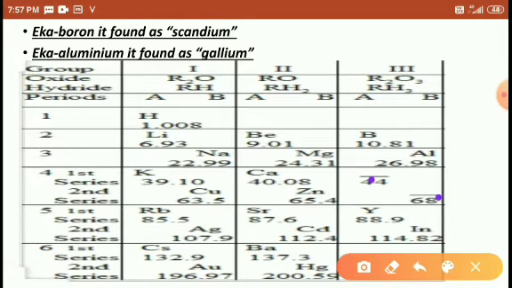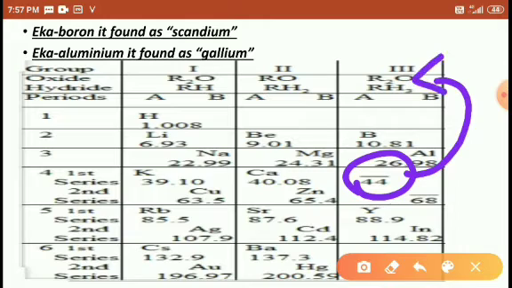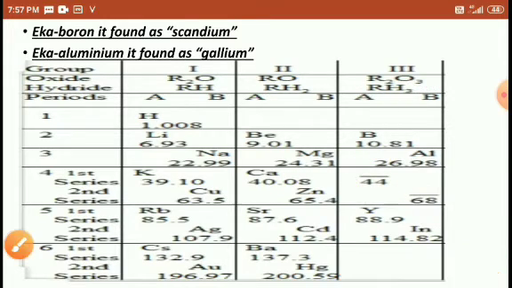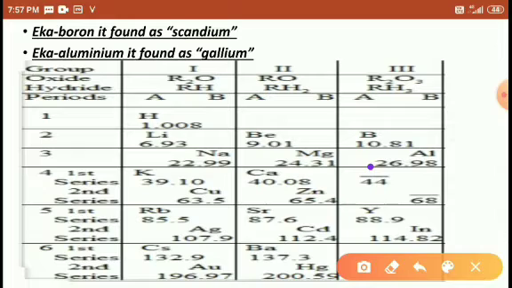Why did he keep the gap? He felt that the element with atomic mass 44 would be found in the future. If its property would be similar to the third group, then such an element can be kept in this position.